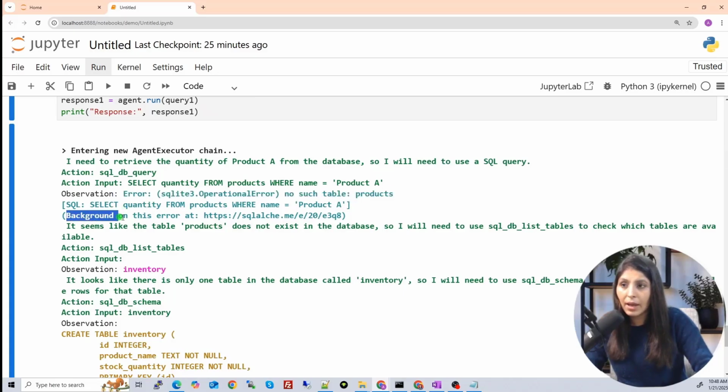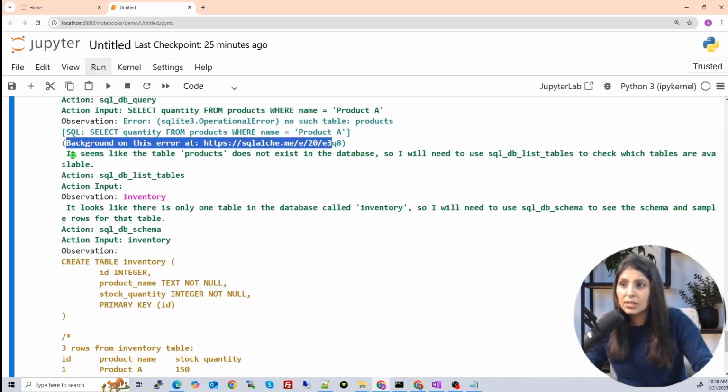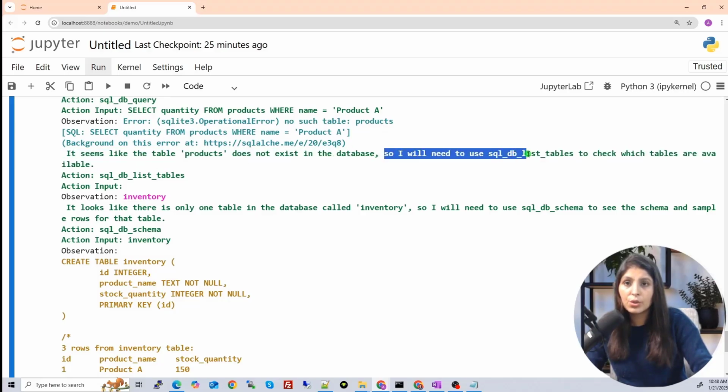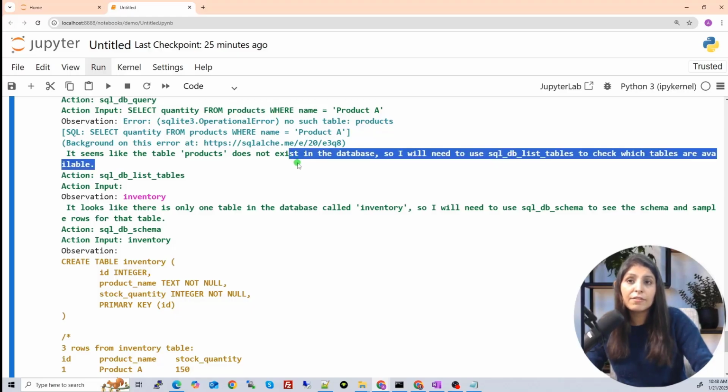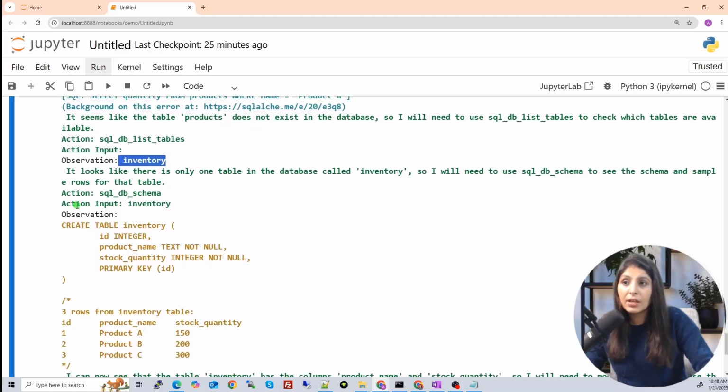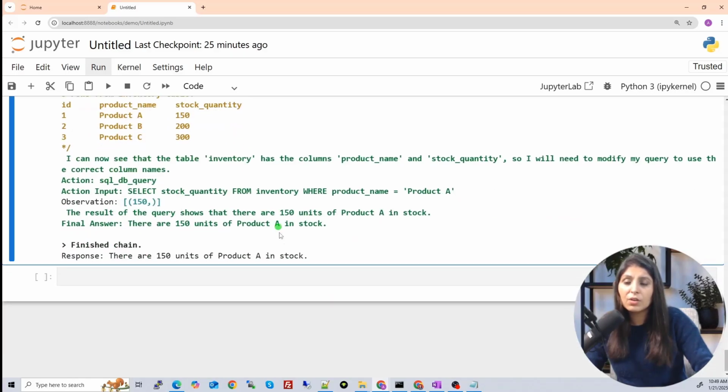So then, based on this error, it seems like the table products does not exist in the database. So I will need to use this SQL DB list tables. So here, when it didn't get this products table, it used a different action, and this time it is checking the list of tables in the database. Then it found that the table name is inventory. Then it created the query as per that. And finally, when you run this, see, we are getting this response.